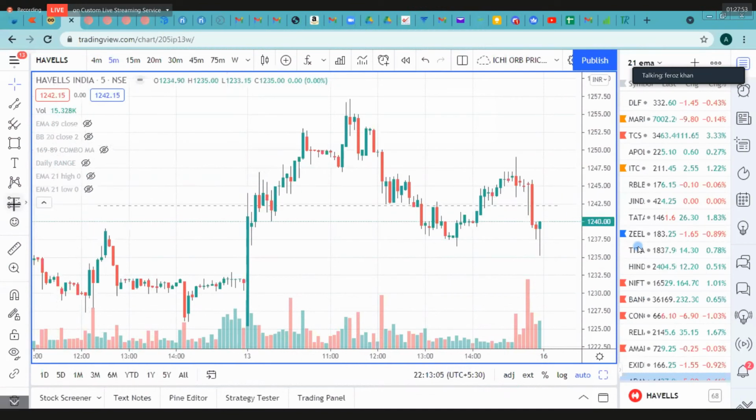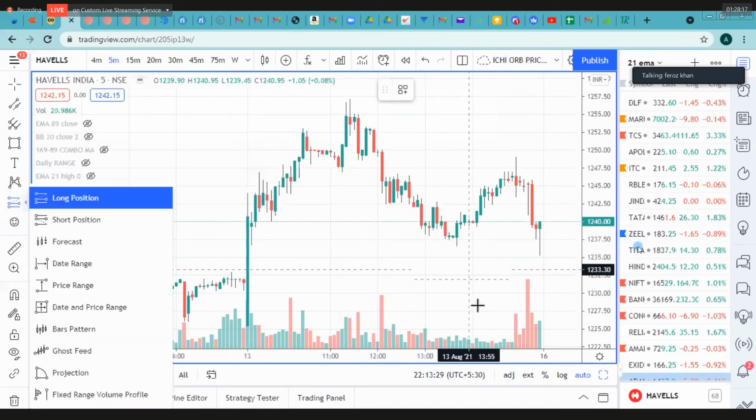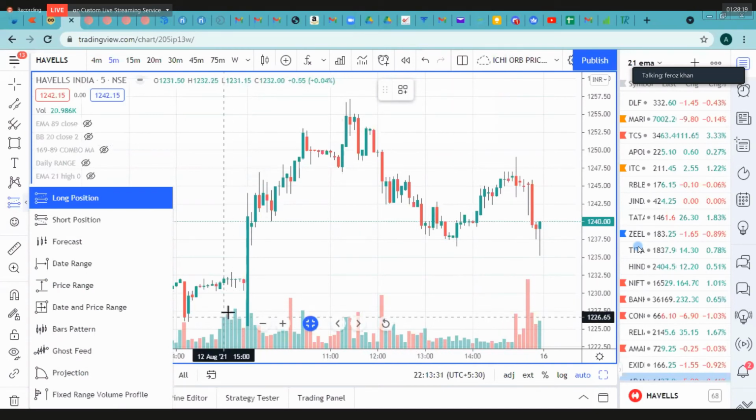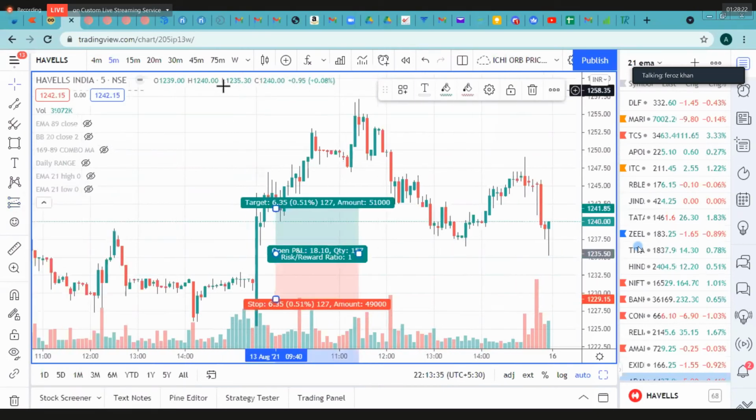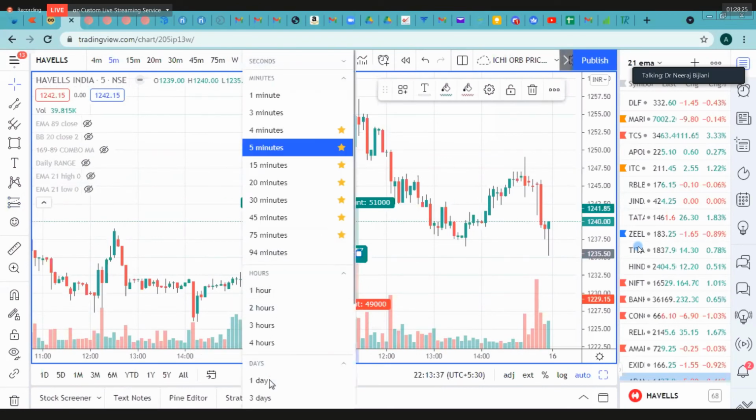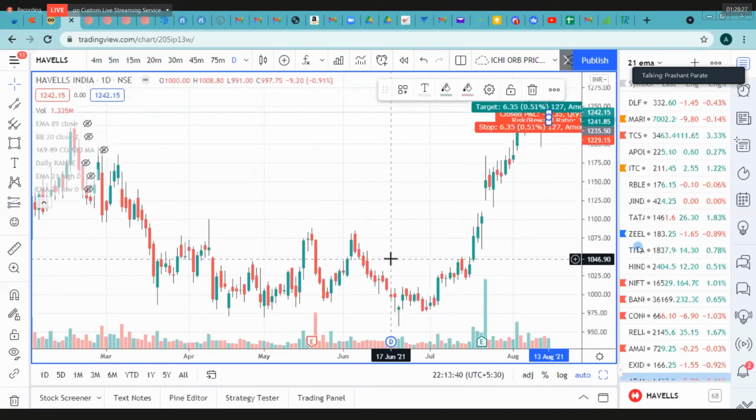Yes. So the basic question is, how do you decide where you are entering, and everybody's talking about stop loss and targets. It's not just about stop loss and targets. There's an indicator in TradingView called the long position indicator. Suppose this is the stock we are talking about right now, the Havel stock. I have shared a video on position sizing using this tool.